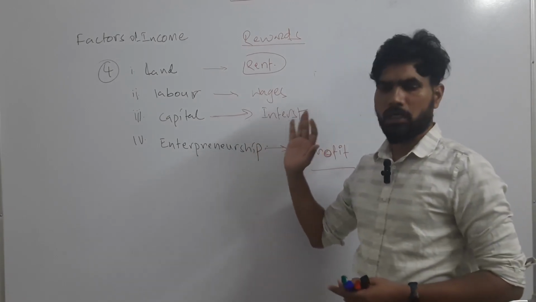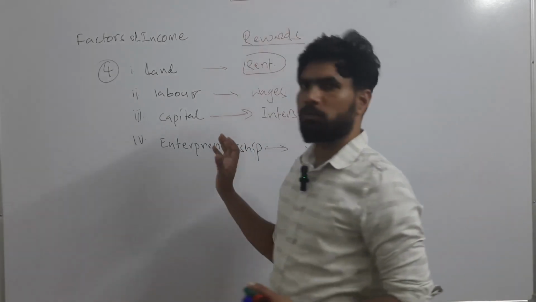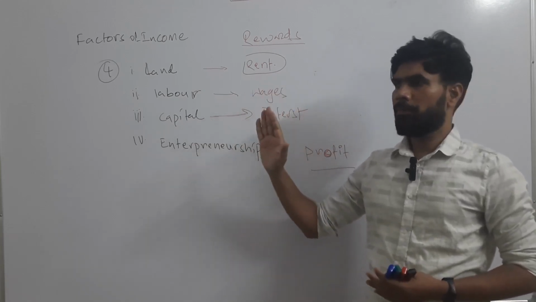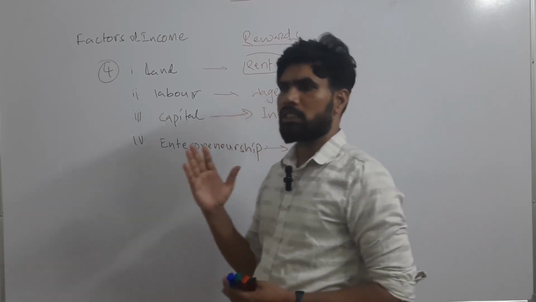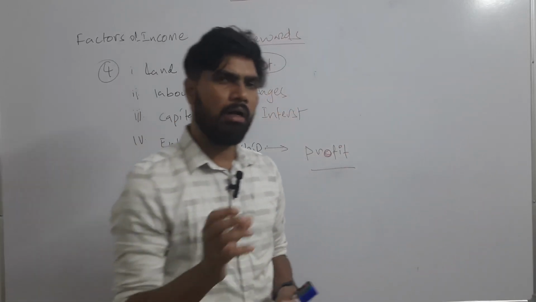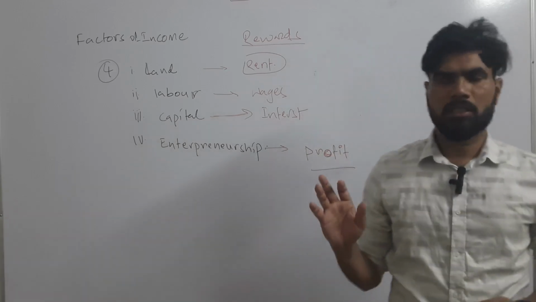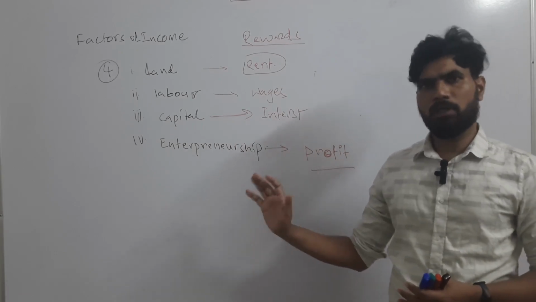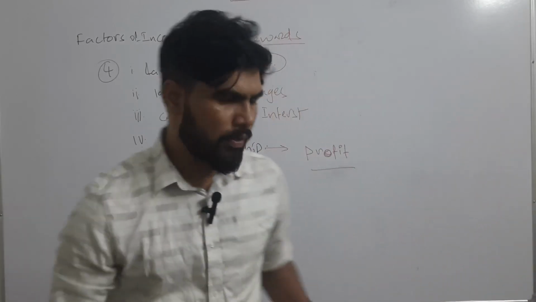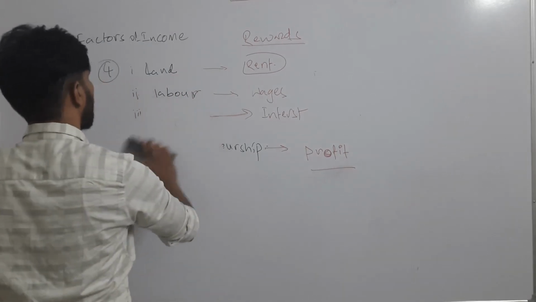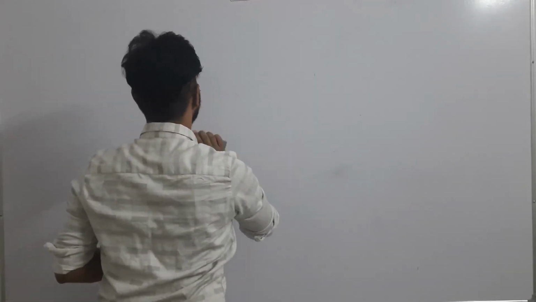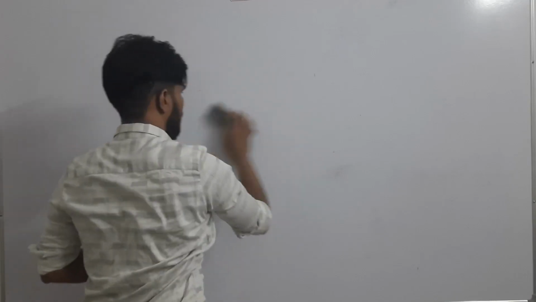We need not go further, right? These factors of income are essential because we have to understand later the production or national income at factor cost. That's why we have to understand the four factors of income. So we will leave this here and go forward and see how the economy or income of a country is measured. That is called national income.